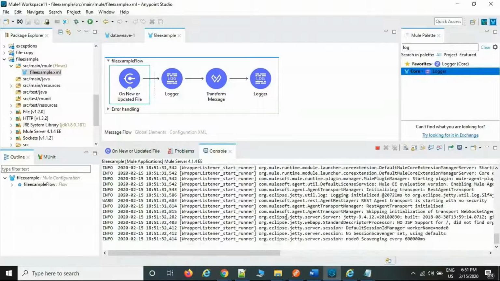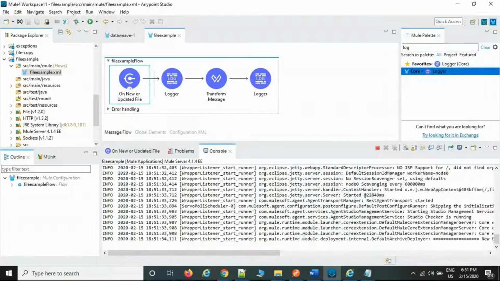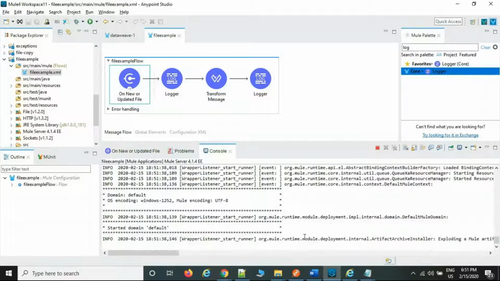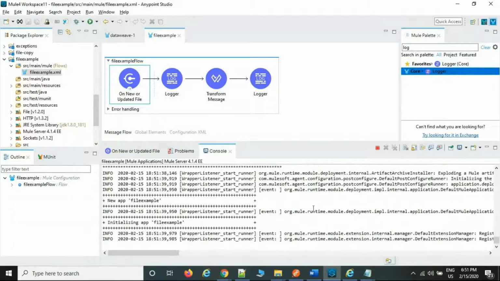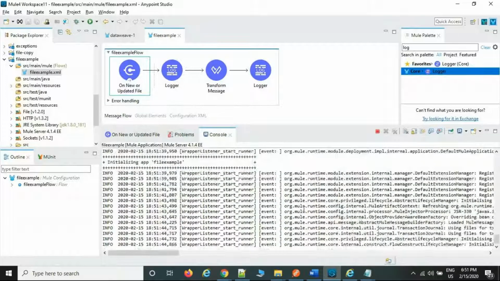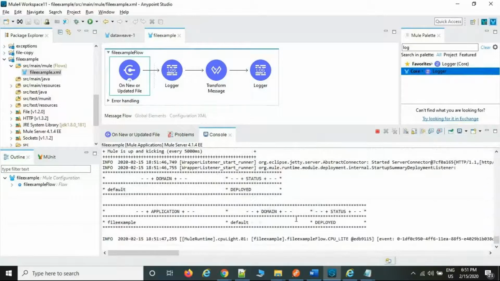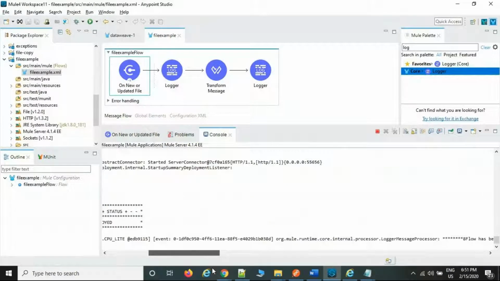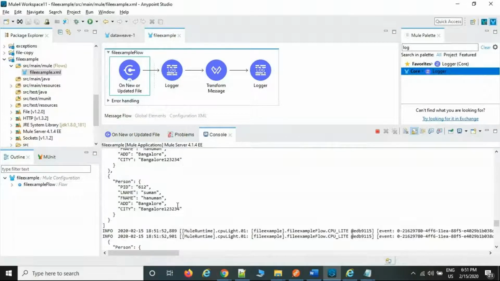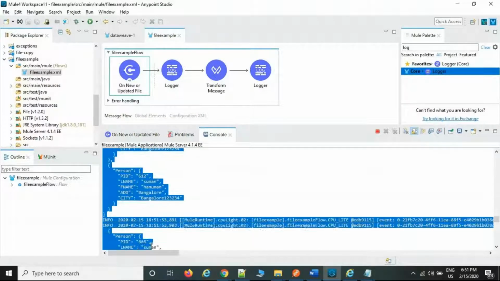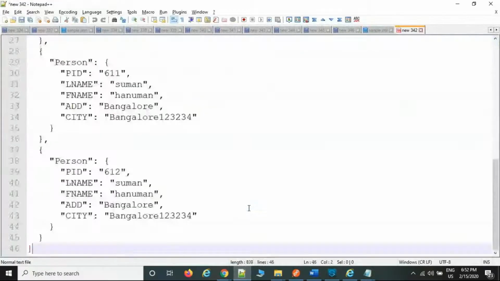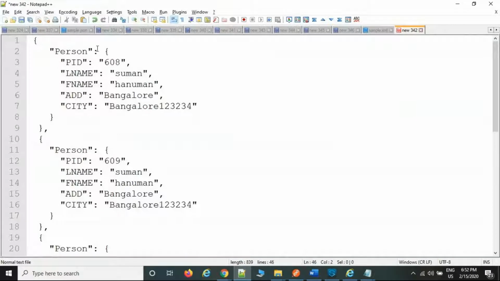Now coming, still deploying. See, it is going to be converting to JSON format. So this is the JSON format.